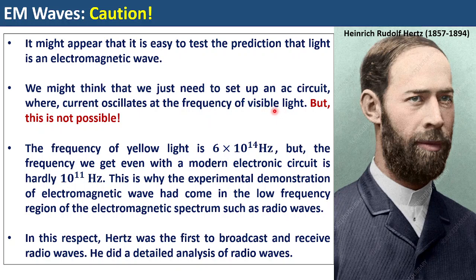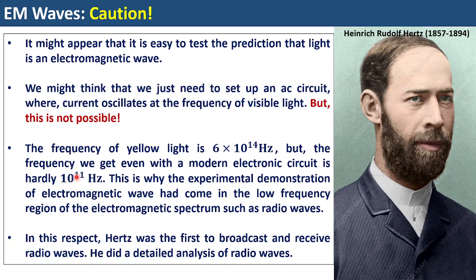But this is not possible. And why is it not possible? Because the frequency of yellow light, for example, is of the order of 10 to the power 14 hertz, 6 times 10 to the power 14 hertz. But the frequency we get even with modern electronic equipment or electronic circuits is hardly around 10 to the power 11 hertz.